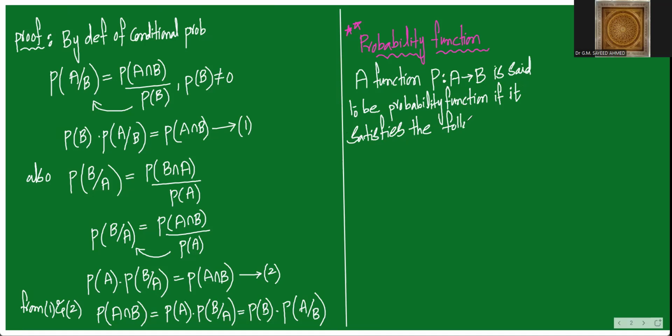So if you want to say it is a probability function, it should satisfy the following conditions. Condition number one: probability of A union B can be written as probability of A plus probability of B. That's it.